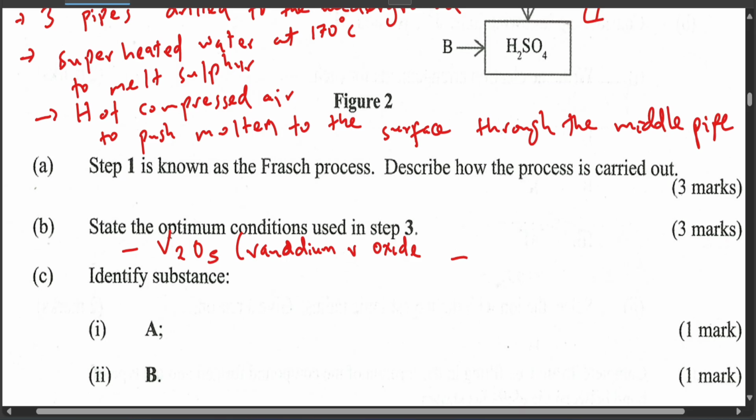That's a catalyst. For the second one, we require pressure of at least 2 to 3 atmospheres, and then also temperature. So the main conditions are temperature and pressure, but be specific when it comes to temperature.